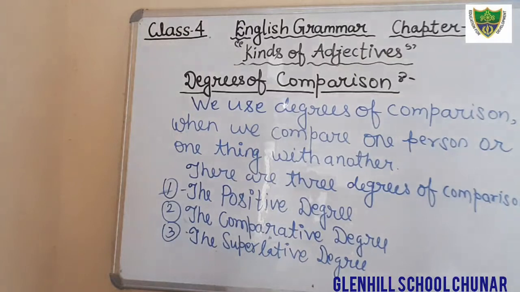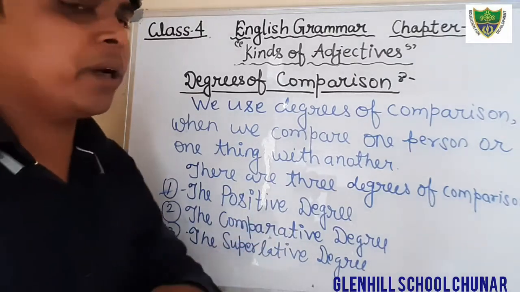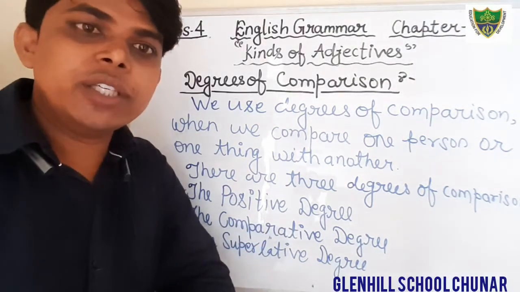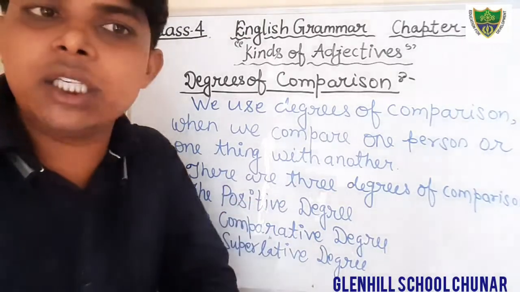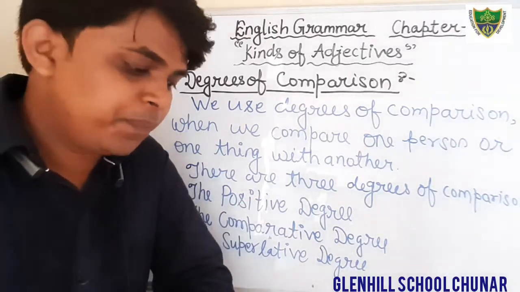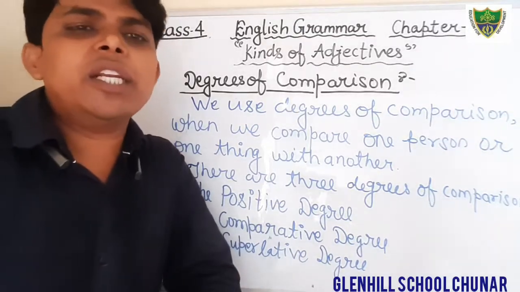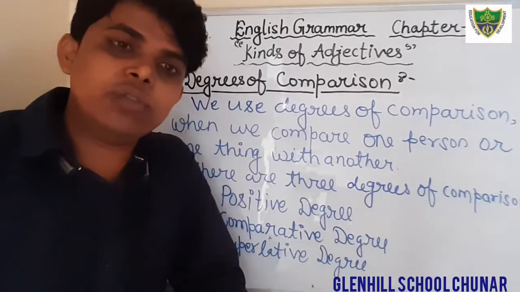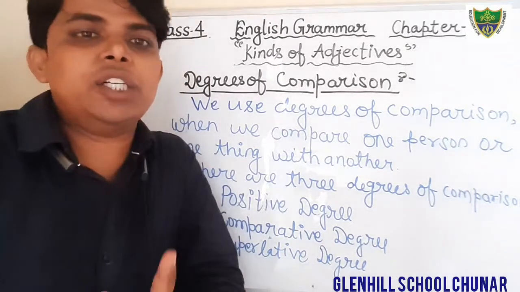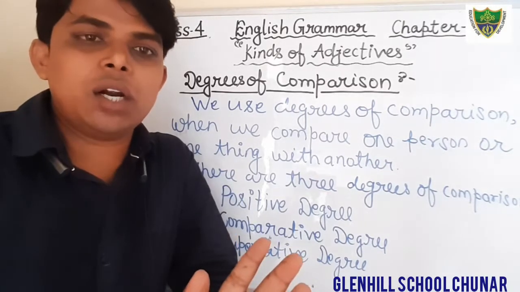Okay students, there are three kinds of degrees. First one is positive degree, comparative degree and superlative degree. Okay students, now we will discuss these three kinds of degrees of adjective. Positive degree, dear student, that is very simple. There is no comparison at all. As you have seen in the adjective, that is simple adjective you can say.